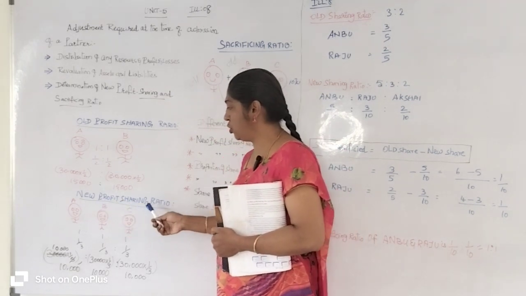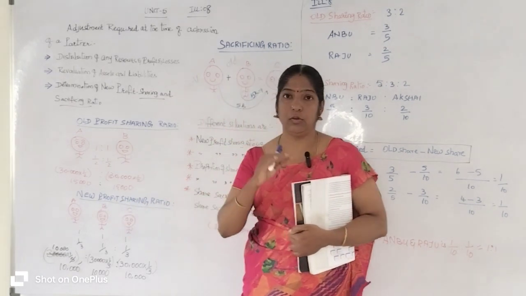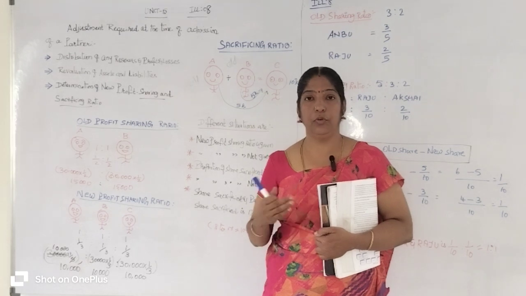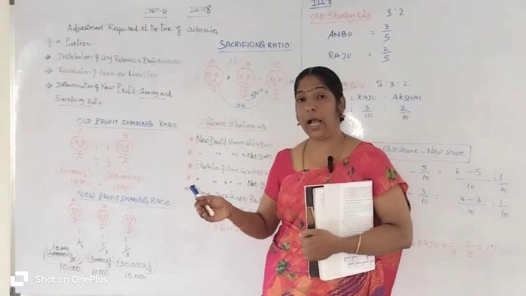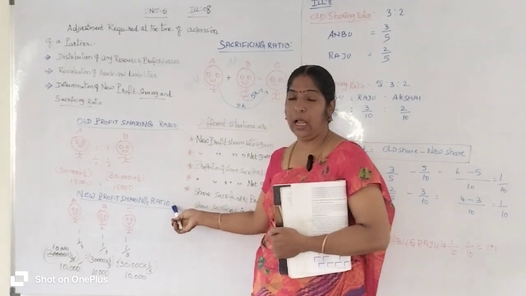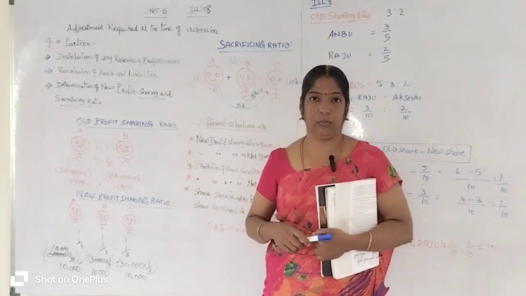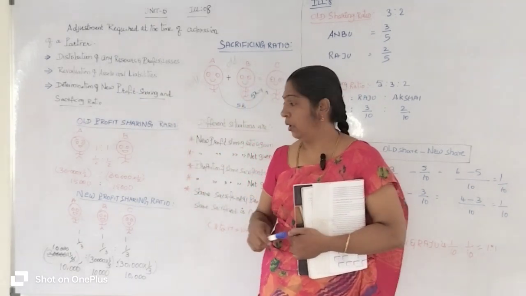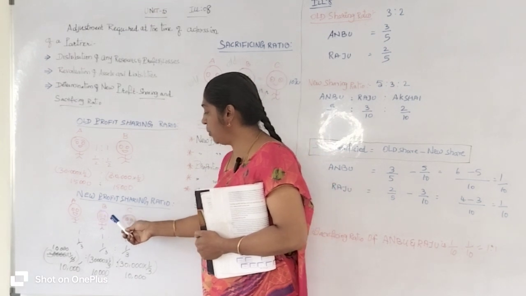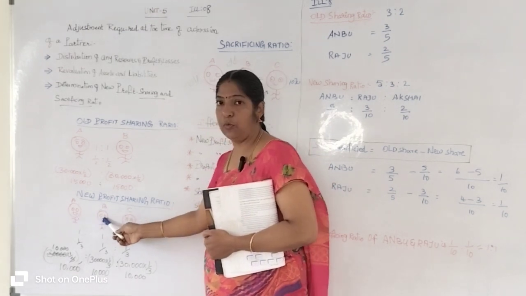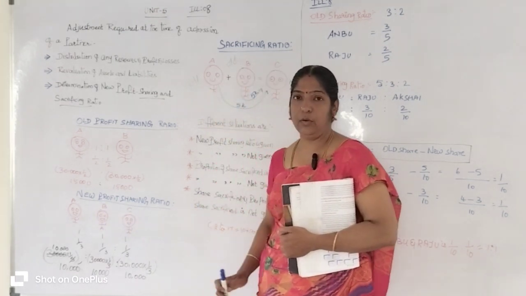If they get 30,000 rupees profit in a future year, after admission of a new partner, they must determine the new profit sharing ratio. Say for example, after admission, A and B are the old partners and C is the new partner.